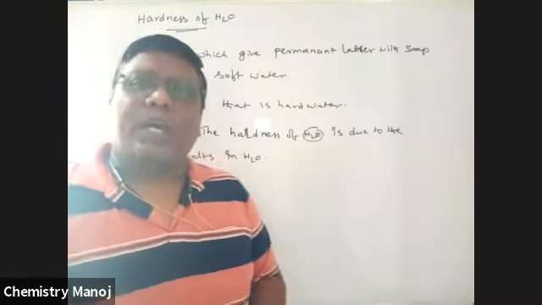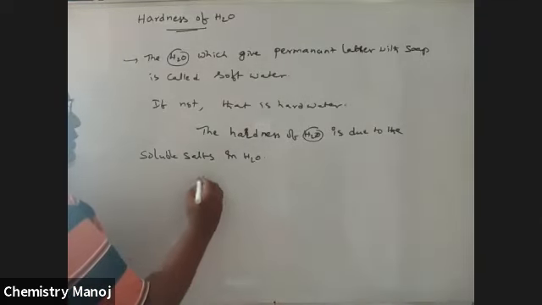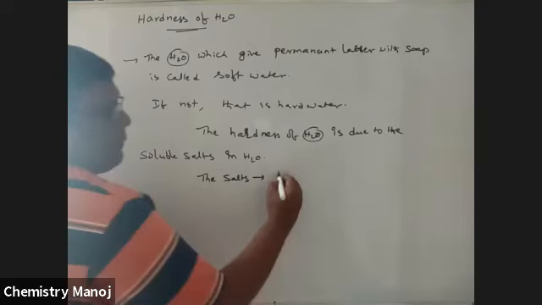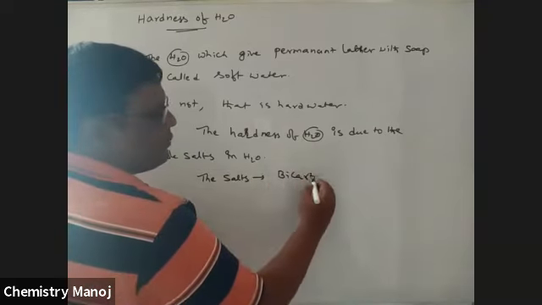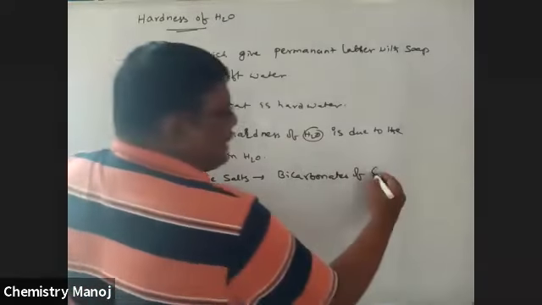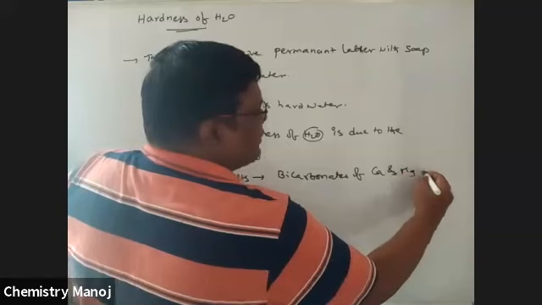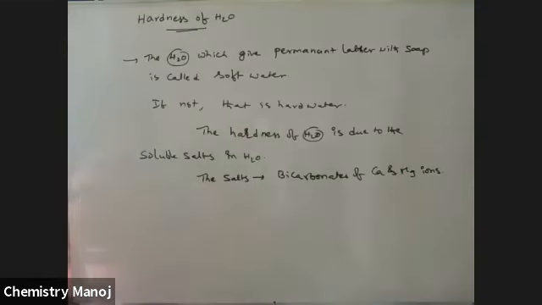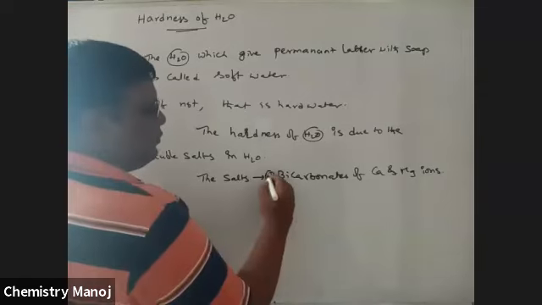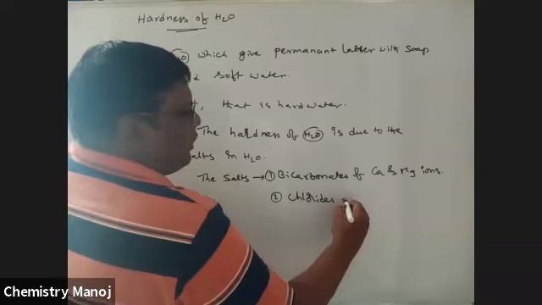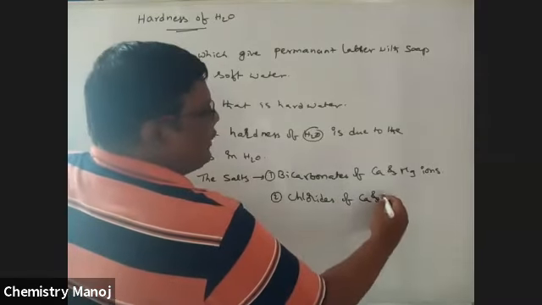Those salts are: one, bicarbonates of calcium and magnesium ions. Second, chlorides of calcium and magnesium ions.